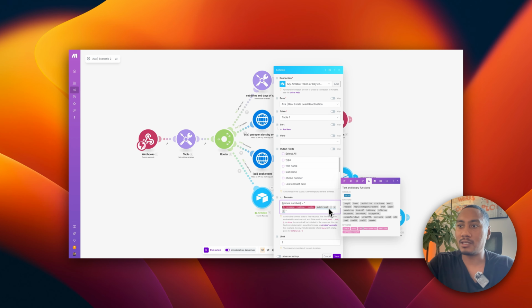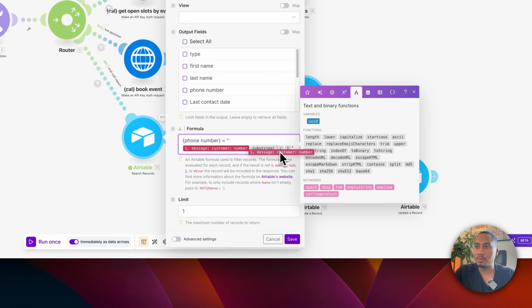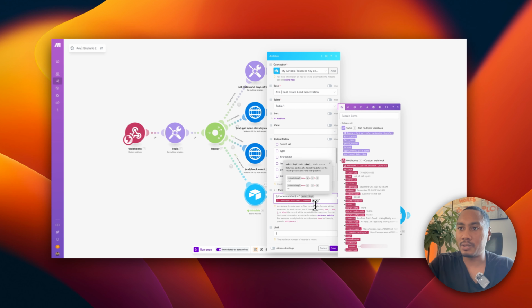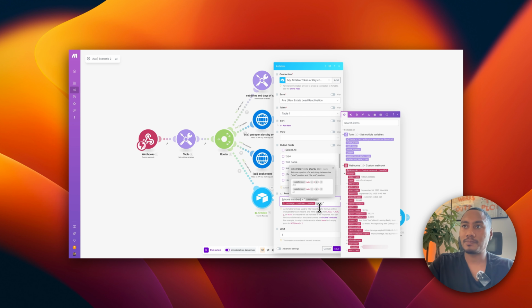is substring. It takes in 3 different parameters, but we only need 2. So we need to provide the input, which is going to be the customer number coming from Vapi. We just drag this in right there. And we only want to go to the second position because at the 0th position, it's going to be the plus. At the first position, it's going to be the 1. And then where the number really starts is at the second number, right? So we're just going to put 2.